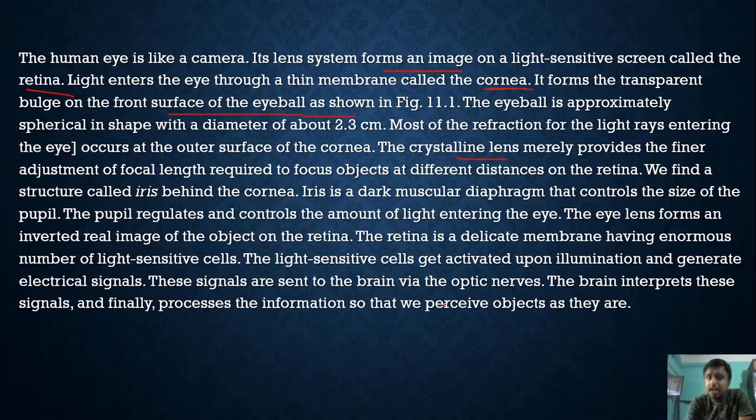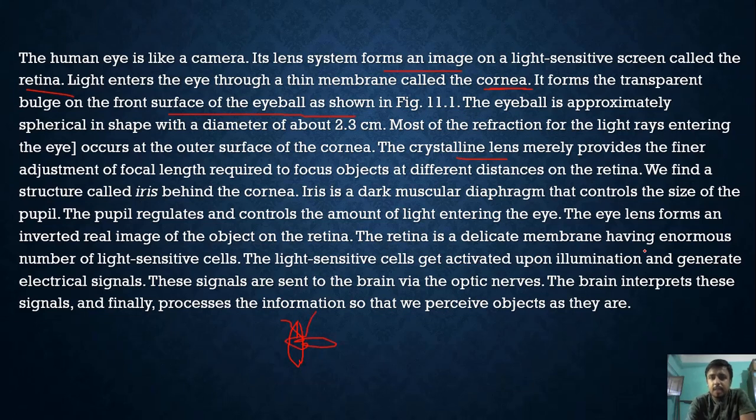Vitreous humor is the clear gel that fills the space between the lens and the retina. The eye lens forms an inverted real image. As you know from the refraction or reflection chapter, all real images are generally inverted. A real image can't be virtual or erect, so they are inverted.